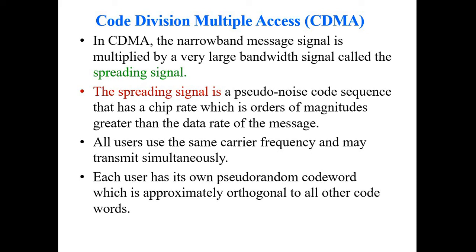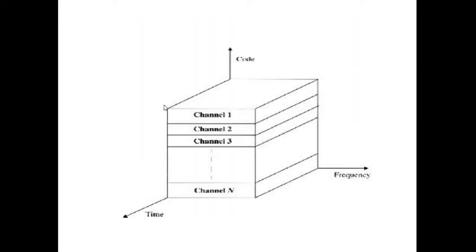The main point is each user will be given their own pseudo random code. This code will be orthogonal to the codes of other users. Each user is assigned a unique code so that simultaneous transmission is possible for all the users with the same carrier frequency.